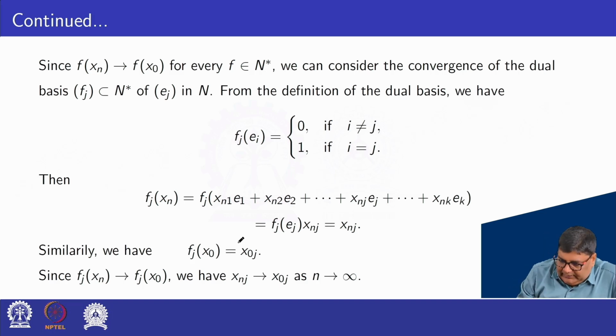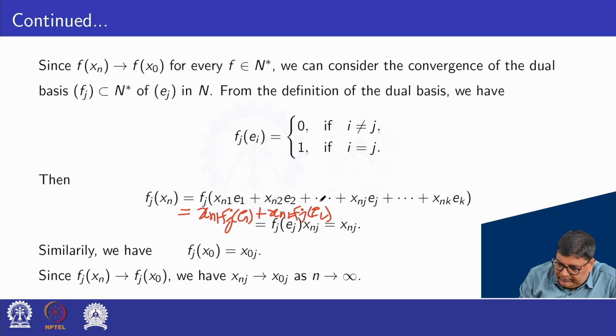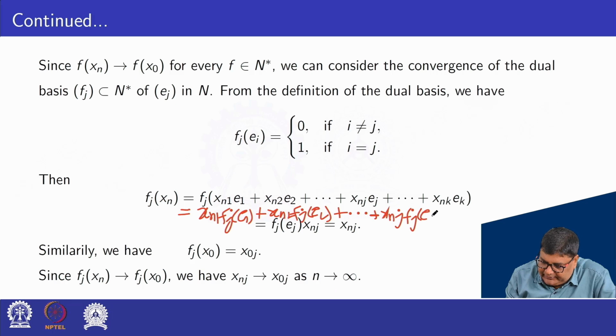That is, this can be written as xn1 Fj of E1 plus xn2 Fj of E2 plus and so on plus xnj Fj of Ej plus and so on xnk Fj of Ek.